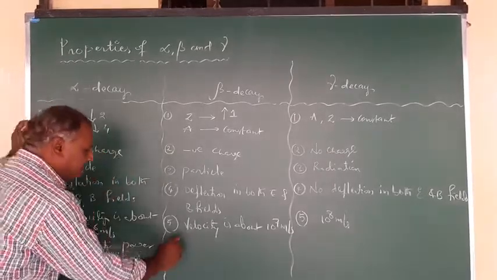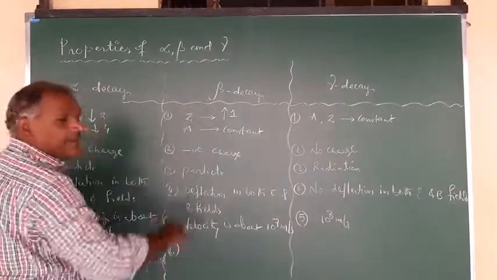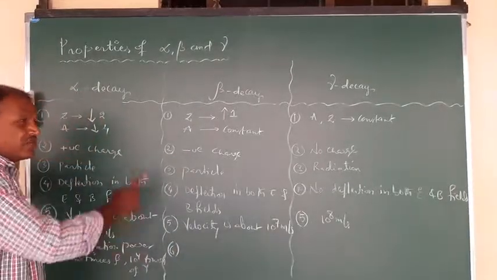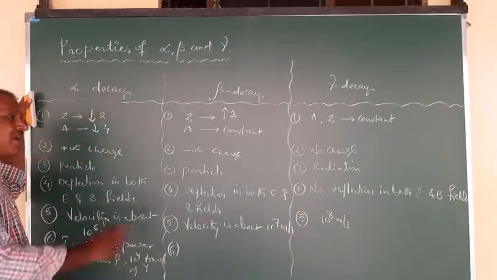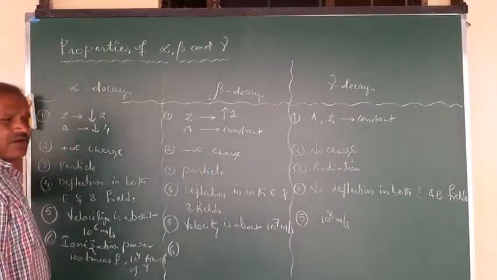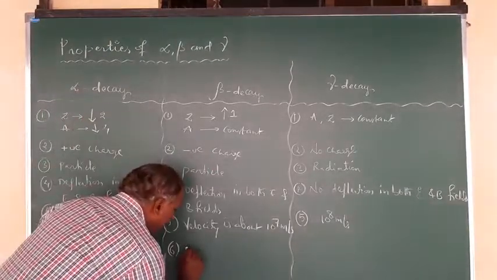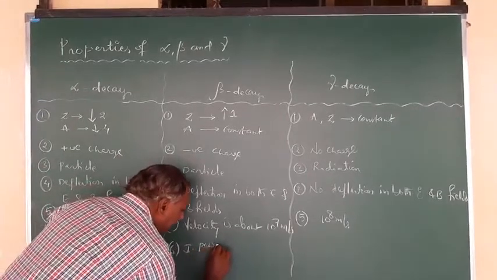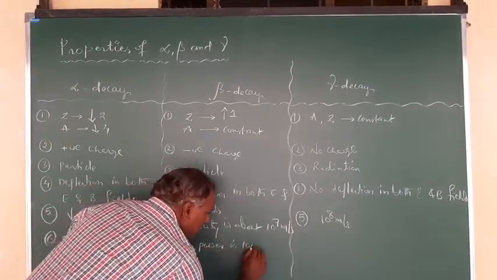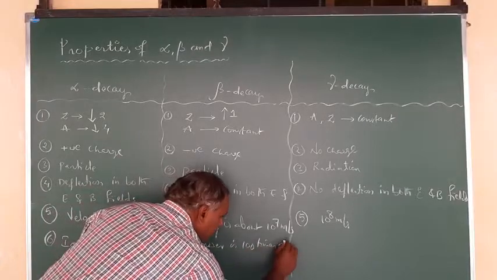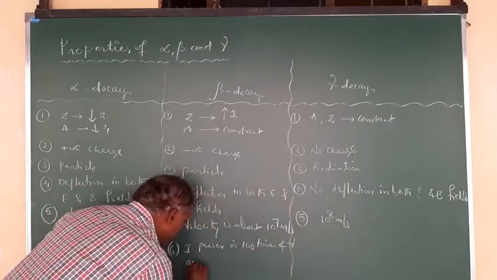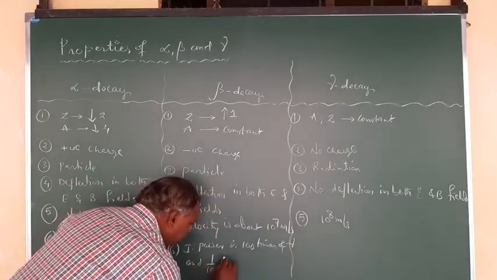And similarly, when you come to beta decay, the ionization power of beta decay is 100 times compared to gamma, but 100 times less compared to alpha. So here you can write ionization power is 100 times of gamma and 1 by 100 times of alpha.